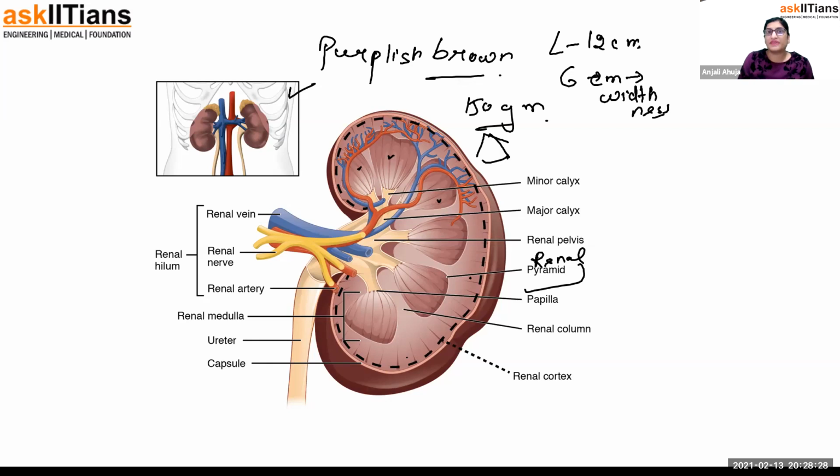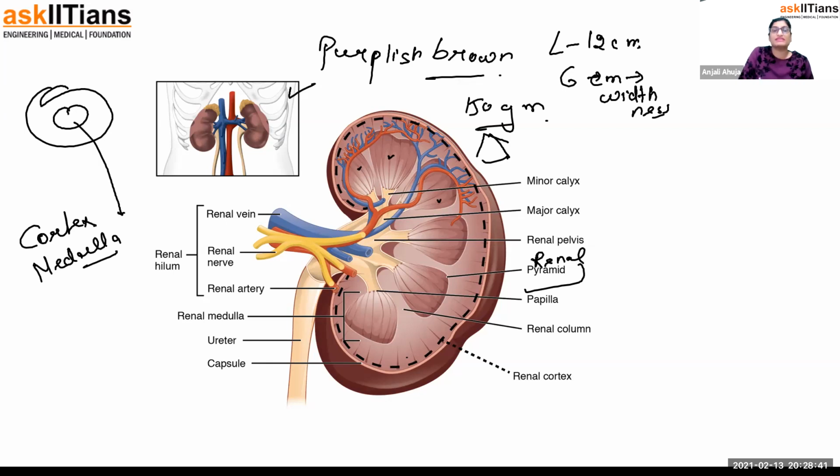Guys, I don't know whether you remember or not, but in bio, there are two general terms. One is known as cortex and one is known as medulla. Cortex is usually labeled for something which is external part, and medulla is something which is internal part, like the central one. So the cortex part, did they mention? Yeah, this is renal cortex, and then did they mention renal medulla? This is renal medulla, the central part. This is the central part, and this is actually the cortex part. It appears to be like most of it. This is the cortex part, I will say.